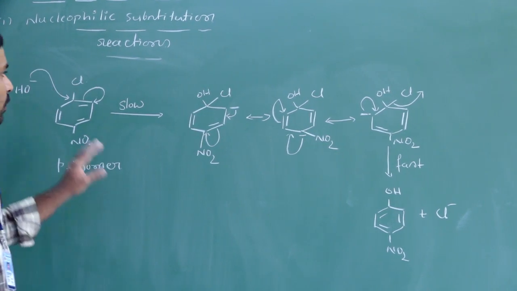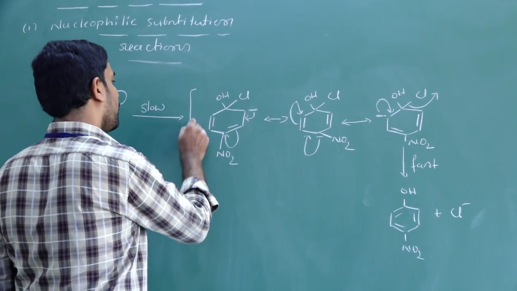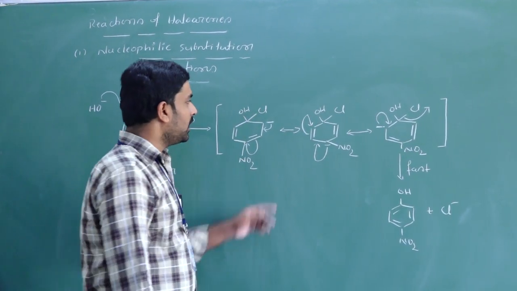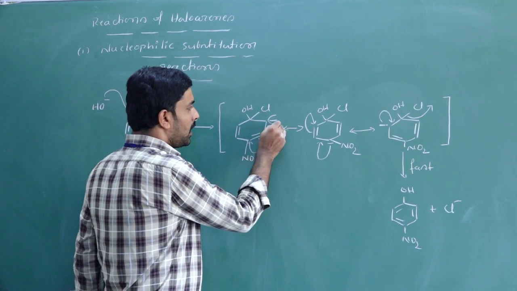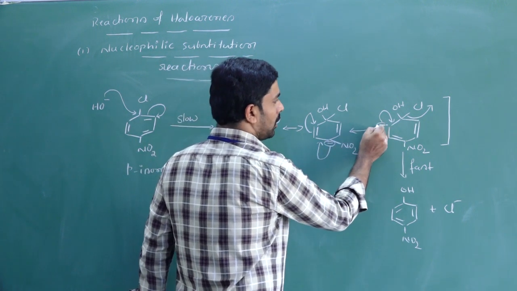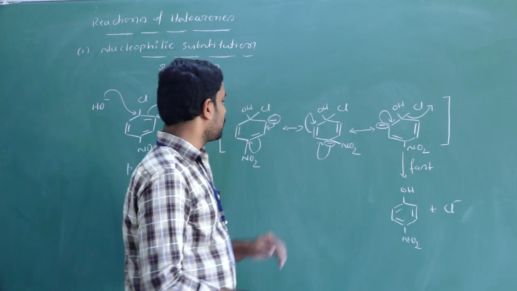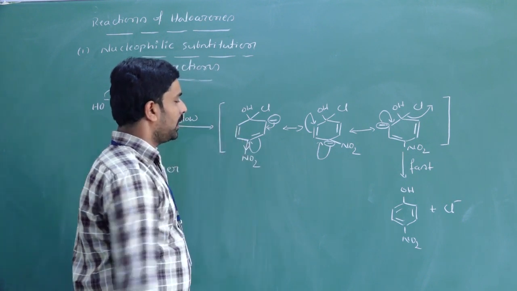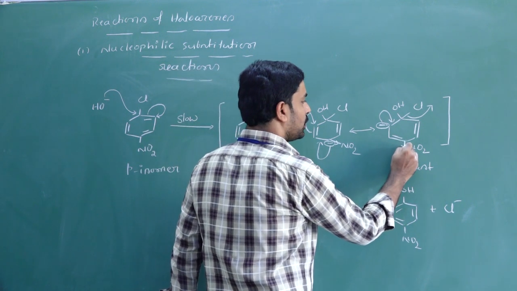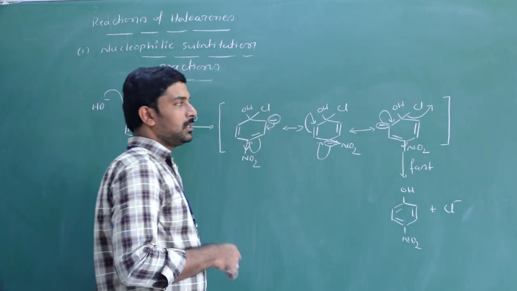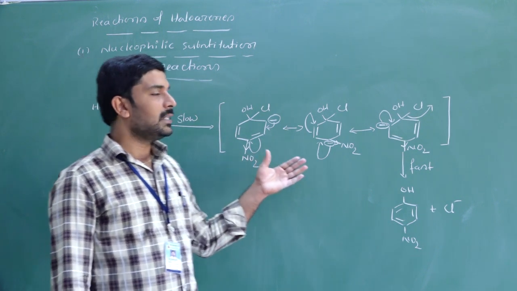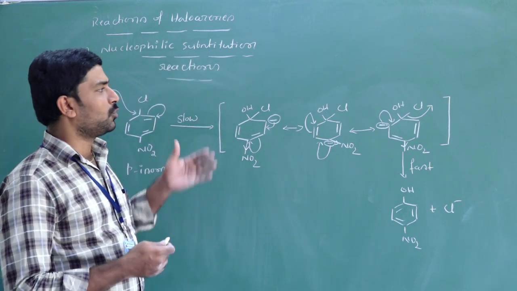You just see here, while writing the resonance structure, the negative charge is concentrated at the ortho position or at the para position. If you have the electron withdrawing group at the para position or ortho position, this molecule is more resonance stabilized, and the molecule is more stable, so it will favor the nucleophilic substitution reaction.